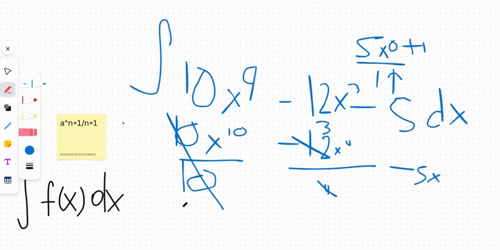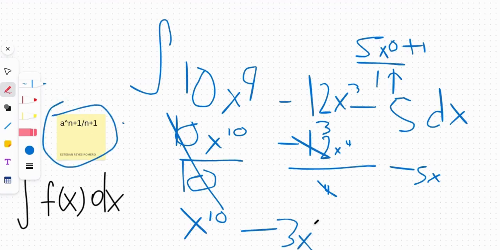Let's just clean this up a bit. x to the 10th minus. Next video, I will be going over simple indefinite integrals, or definite integrals. I'll explain further what that means. Just remember this for the next video.